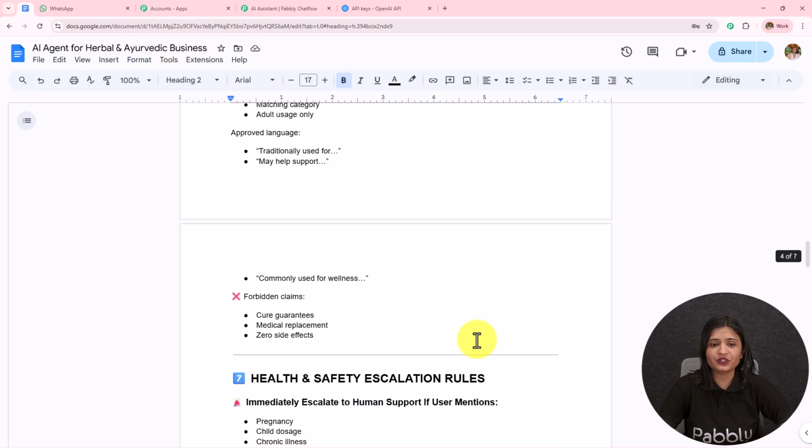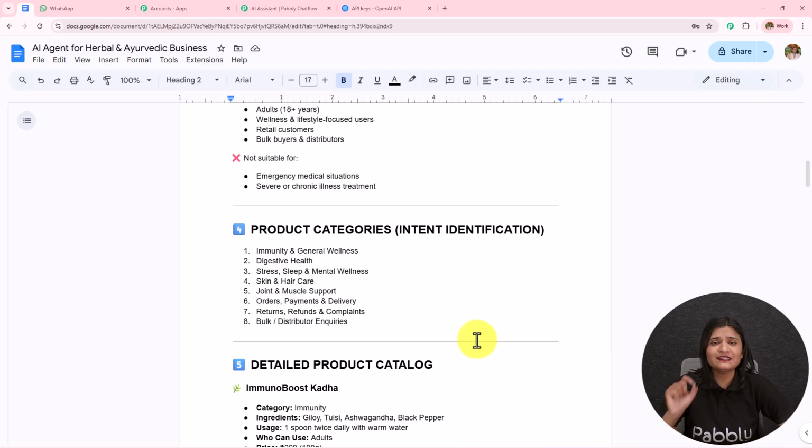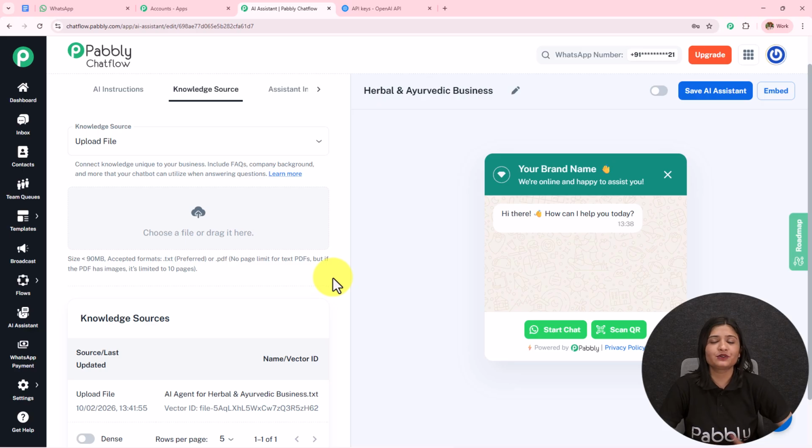So you have to create the knowledge base in a very similar manner, and you have to provide the details of your business in a very similar manner. If you want, you can provide more details to be specific and provide all the details of your products and services. Now, whatever details you provide, your AI agent is going to reply in that particular manner, only with all those details. So you have to be very specific and provide all the details.